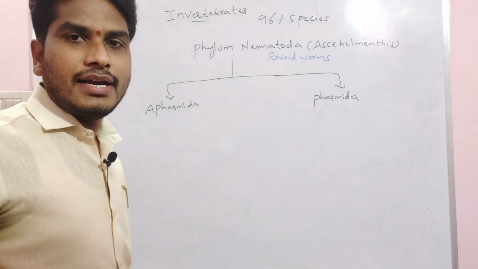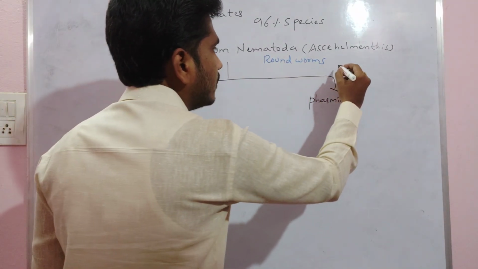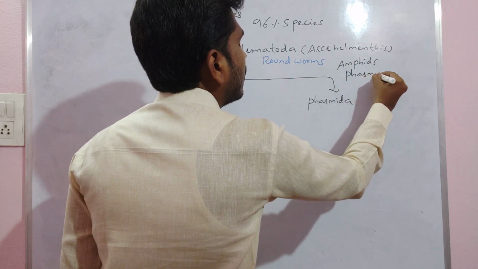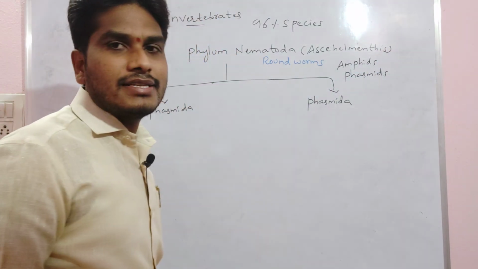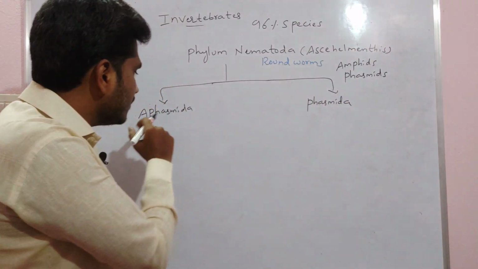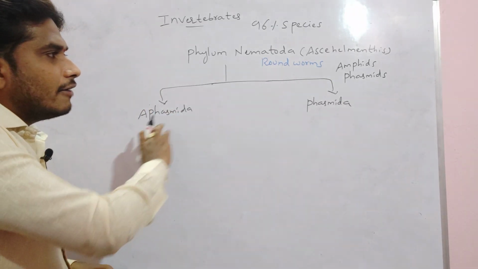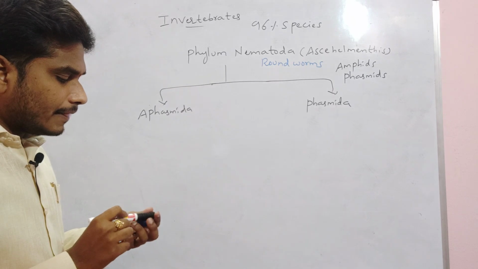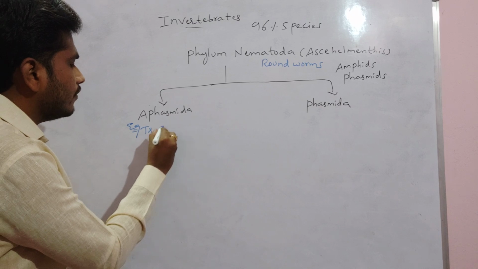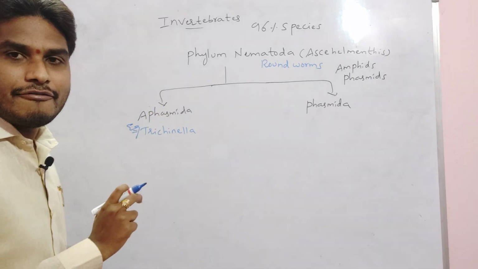Aphasmida and Phasmida, the name itself indicates, are based on the presence of amphids and phasmids. Amphids and phasmids both are receptors. Amphids are the chemoreceptors, phasmids are the sensory receptors. In the class Aphasmida, A means absence, so phasmids are absent. The Aphasmida example is the organism Trichinella. They consist of only amphids.